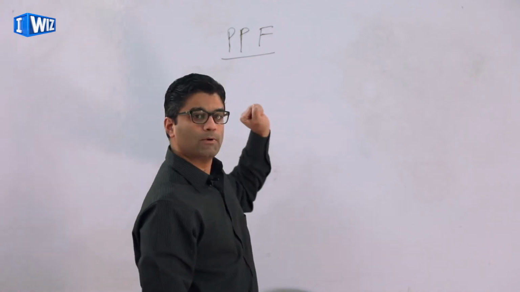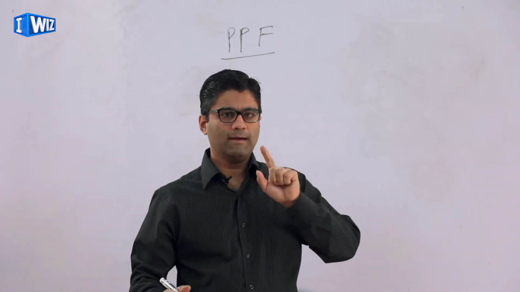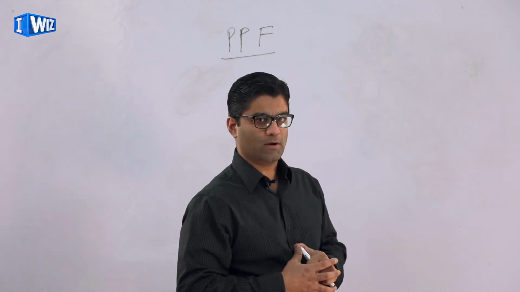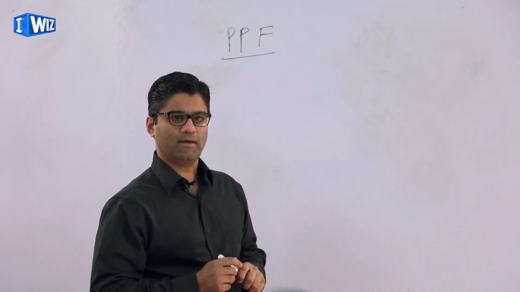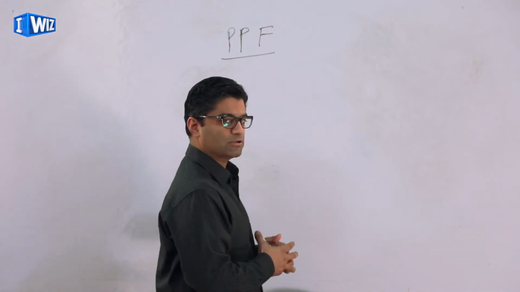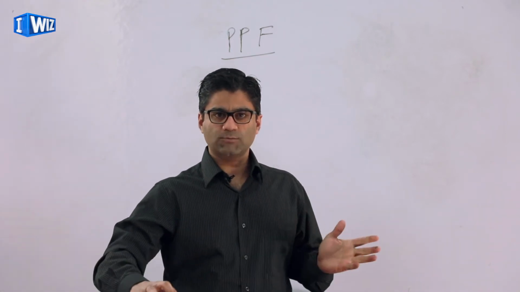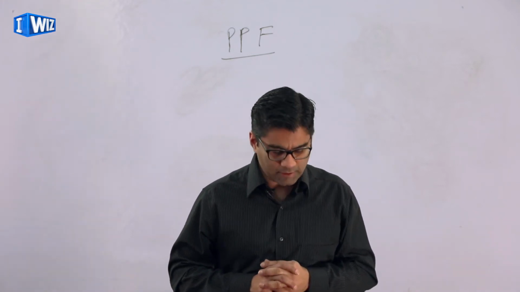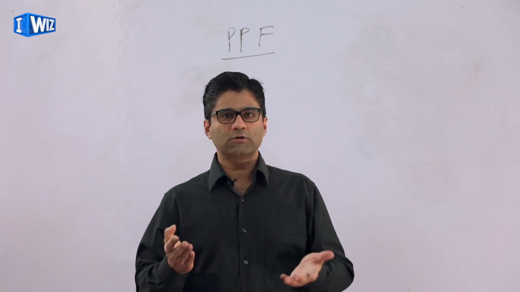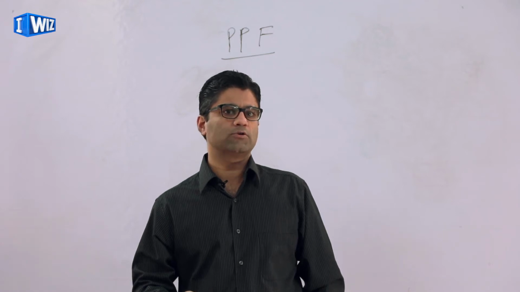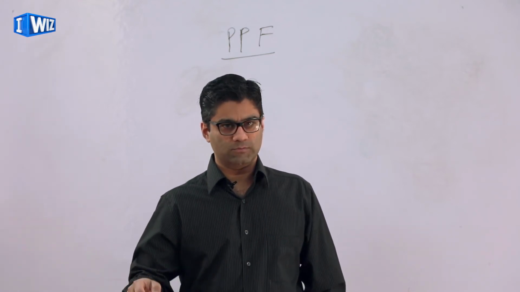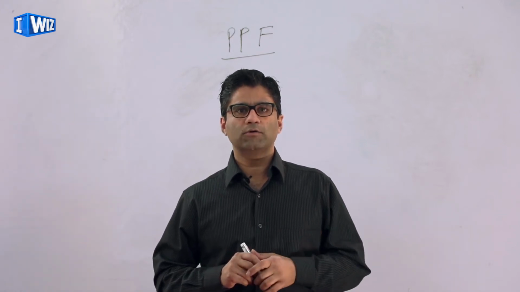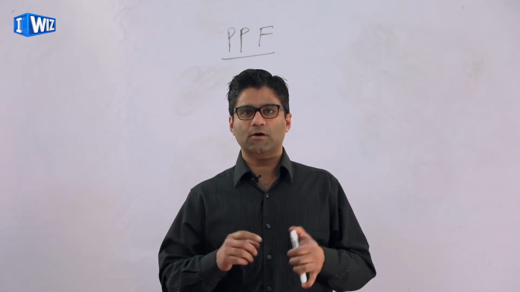So the last thing we talked about was the PPF model, and I'll give you a second to come up with what it stands for before I move on to the next topic. And I'm sure you guessed correctly, that's the production possibility frontier. So that's where we talked about how a country decides, if they want to use all their resources, what to produce in what quantities, whether we want to produce more of good A or more of good B. Today we're going to conclude chapter 1 by talking about 3 more concepts within a basic economy.